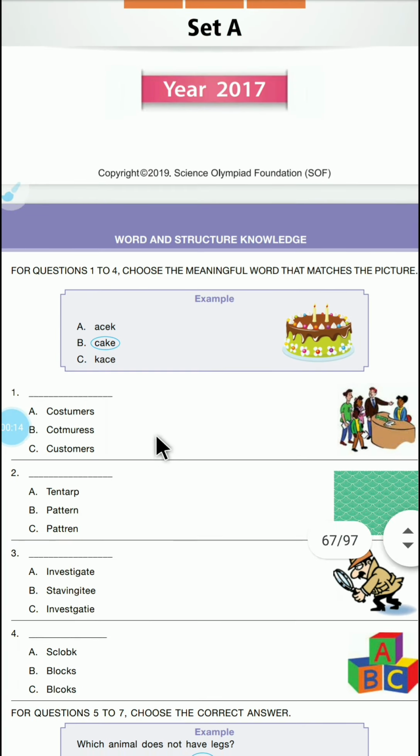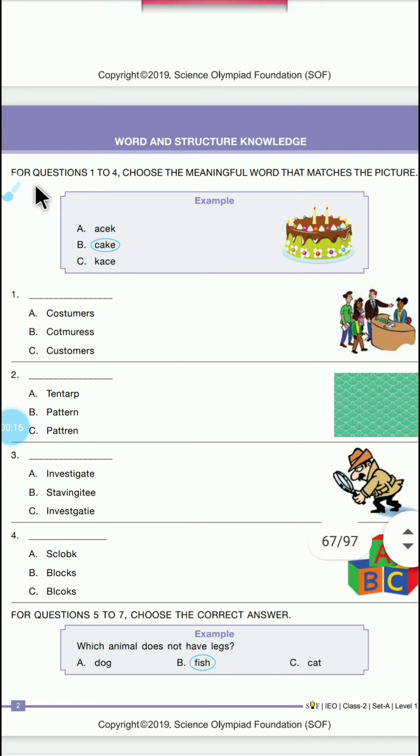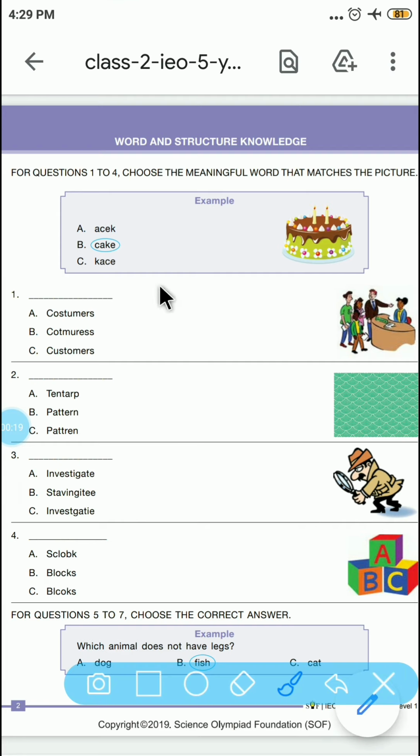The first section is word structure and knowledge. So let's read the instructions from question 1 to 4. Choose the meaningful word that matches the picture. Like here it is a cake, which is matchable with the word cake here. Now let's see what the next question is.